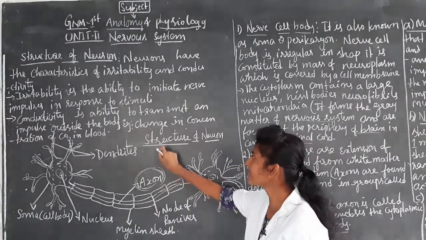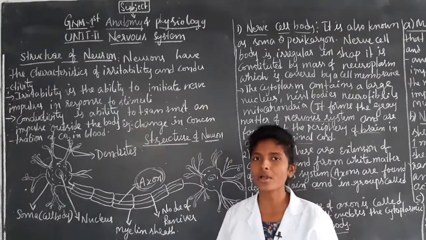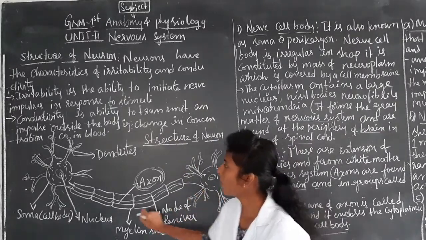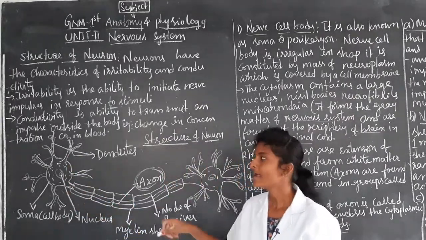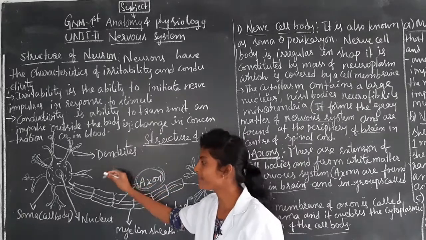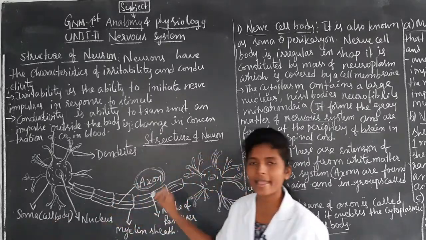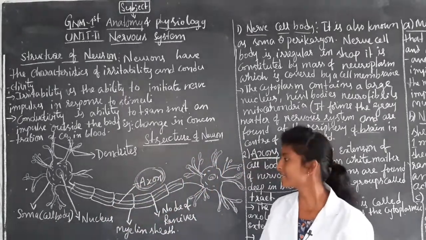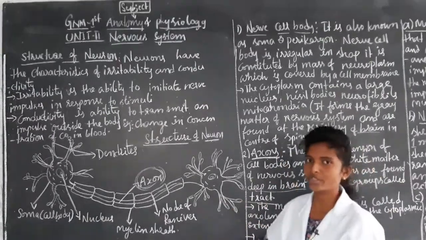Next we have seen the structure of the neuron and the neuron diagram, how many parts it contains, and in this part we have seen the cell body and axon. Next we will see the other parts of the neuron.